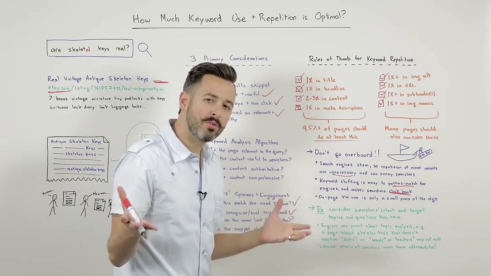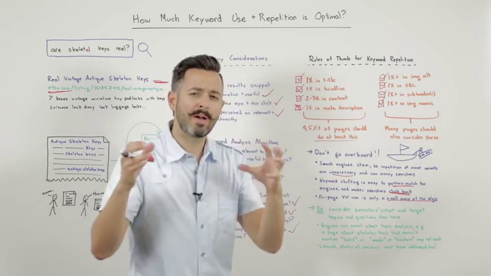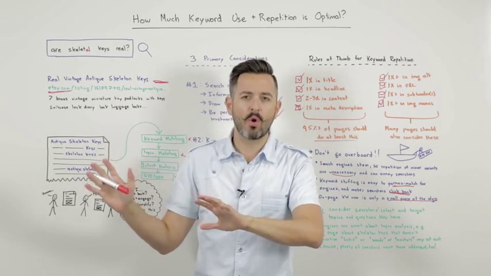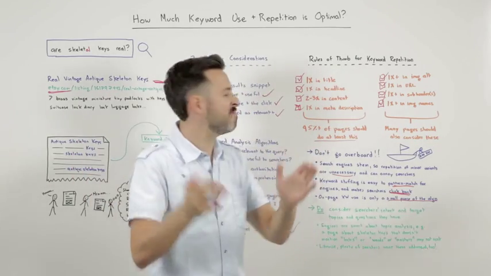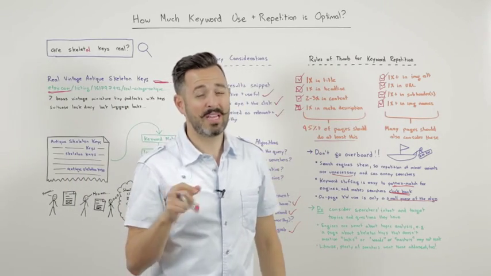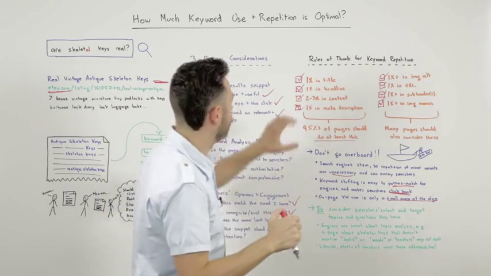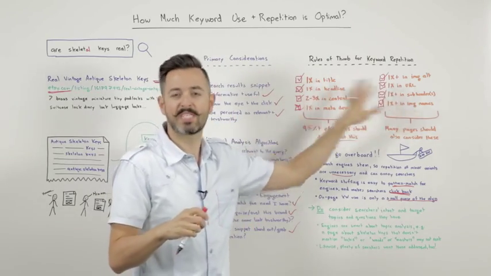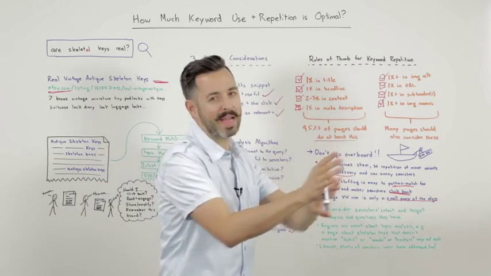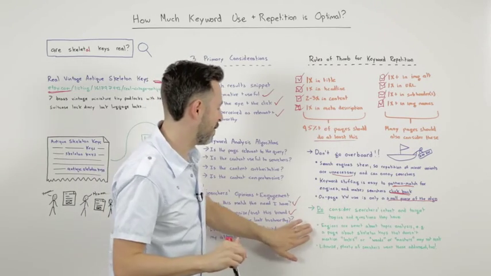And then on-page keyword use, remember that on-page keyword use is only a small piece of the algorithm, right? We're talking about a relatively small piece. You could get all of this absolutely perfect, or you could get, say, only 80% of this stuff right, and the difference is pretty minute in terms of your ranking ability. So I would urge you not to spend too much time trying to go from, well, I hit these basic things that Rand talked about, but now I'm going to try and take my keyword targeting and on-page optimization to the absolute max. You're going to get a very, very tiny extra amount of value.